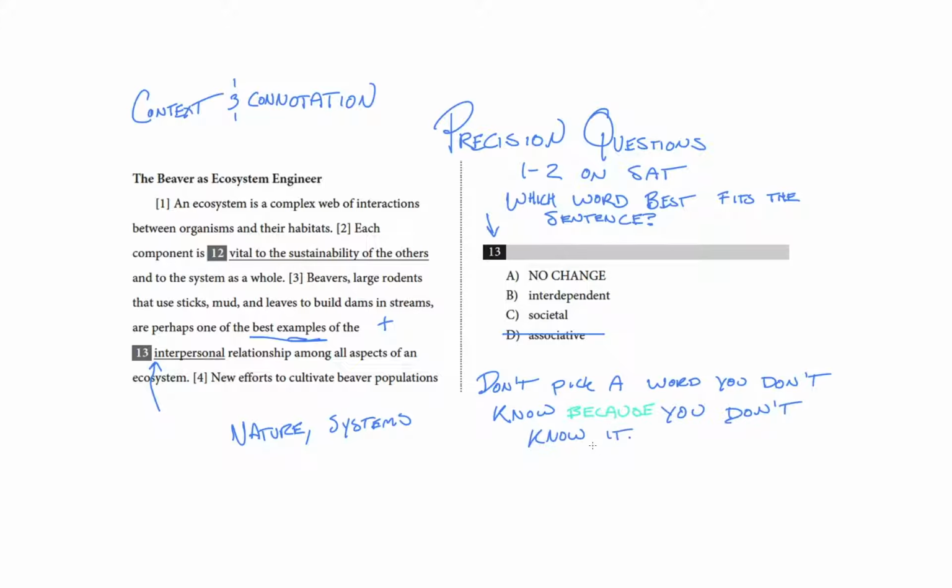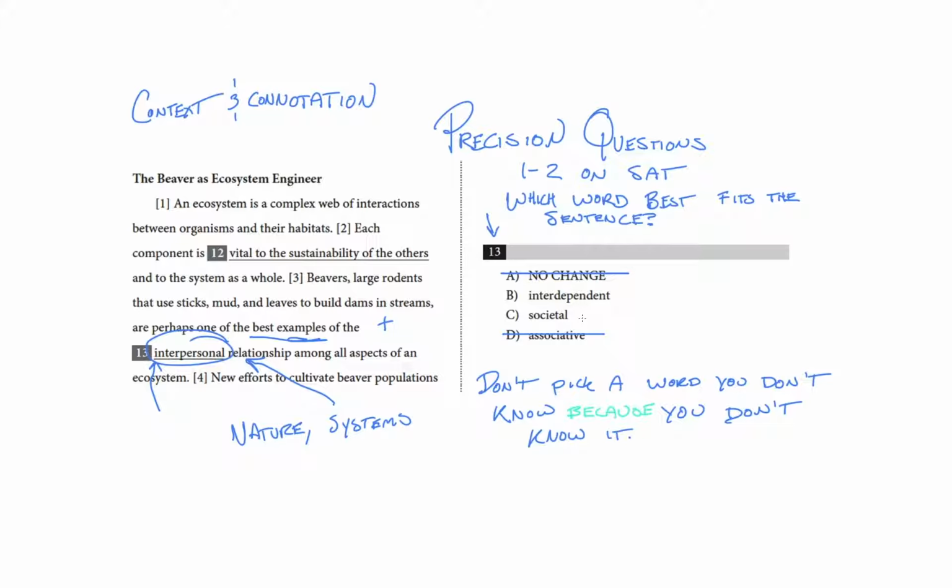So we've got interpersonal, interdependent, and societal left. Interpersonal. Does that have a connotation of systems? I'd say yes, but they're human systems. It has the word person in it, and we're talking about the relationship between beavers, streams, and other animals and plants in that ecosystem. A stream isn't people, so a relationship between a beaver and a stream can't be interpersonal. Cross it off. The next choice, interdependent, doesn't have a people-y connotation or a negative connotation, and it could be used to talk about systems, and specifically natural systems. I like that choice. Let's leave it for now and see if the next one is better.